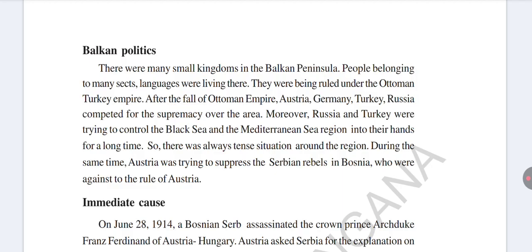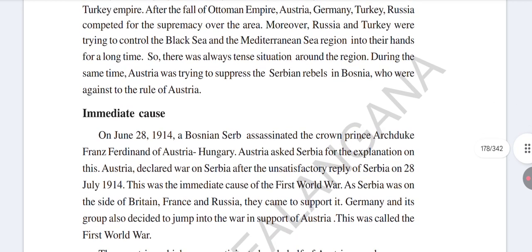The next and last reason is the immediate cause. On June 28th, 1914, a Bosnian Serb assassinated the crown prince, Archduke Franz Ferdinand. So the Austrian prince was assassinated by a Serbian rebel. The prince's name is Ferdinand.